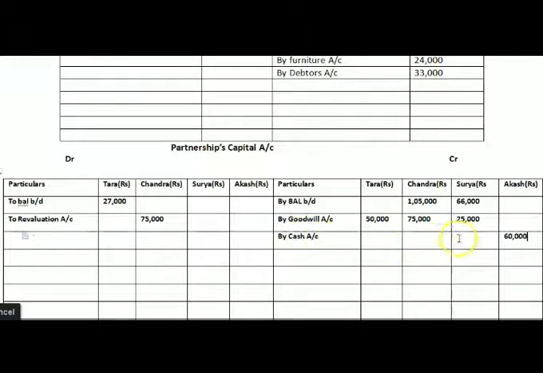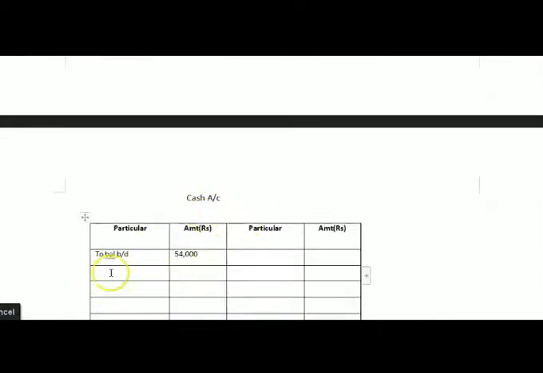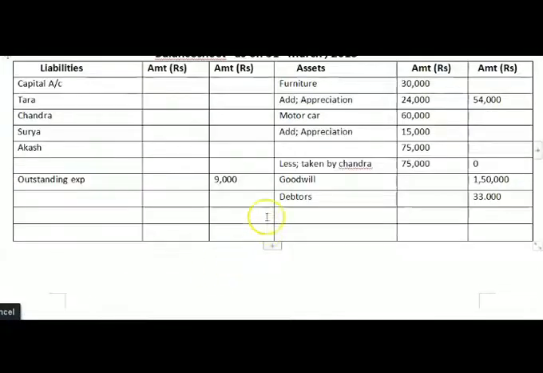And the second effect of cash, in cash debit side here, cash account debit, to Akash capital account, and the amount that he has brought, 60,000 rupees. So here we have done, students, just let us check. We have done all our adjustments and the effect on our balance sheet.